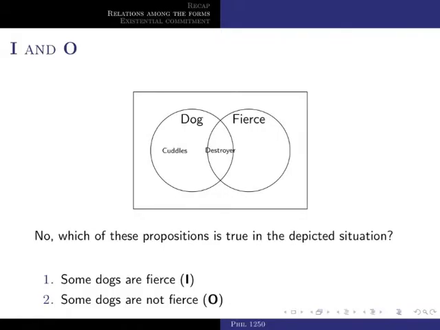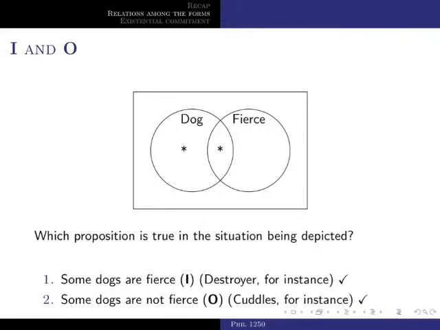Now, suppose that we superimpose the two Venn diagrams and we get this composite Venn diagram. And so, which of these propositions is true in the depicted situation? Is it some dogs are fierce? Is it some dogs are not fierce? Is it neither of them or both of them? It is both of them.